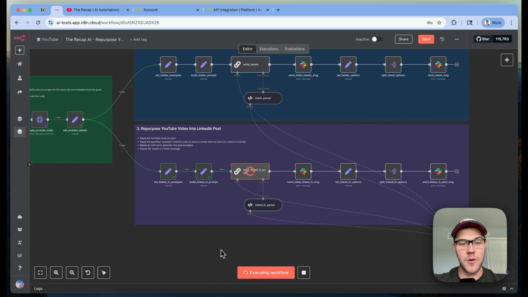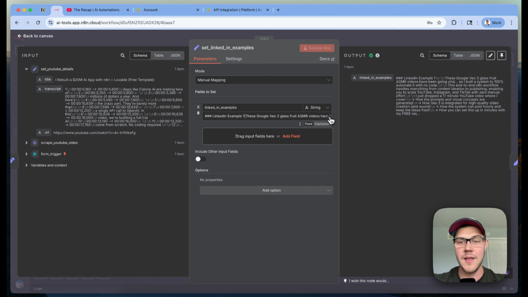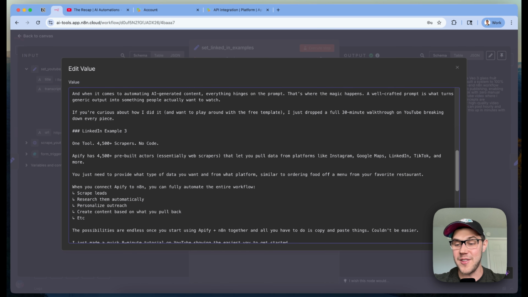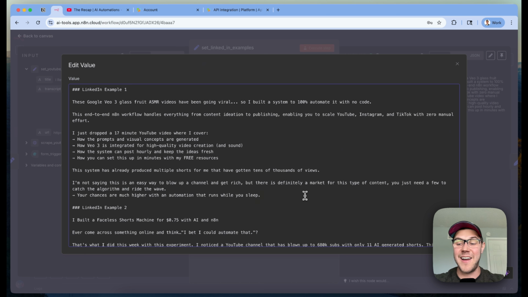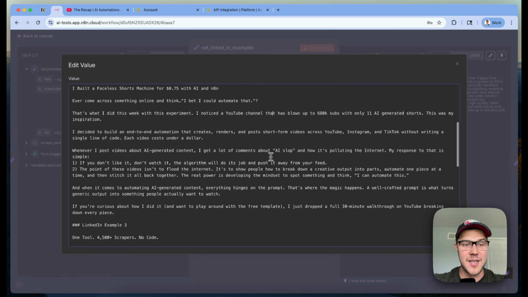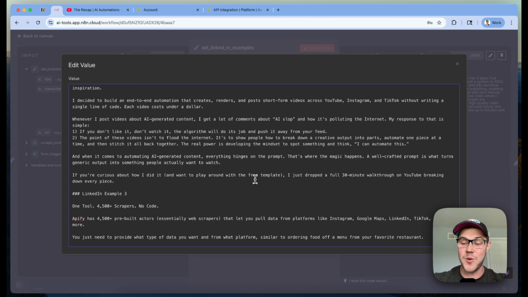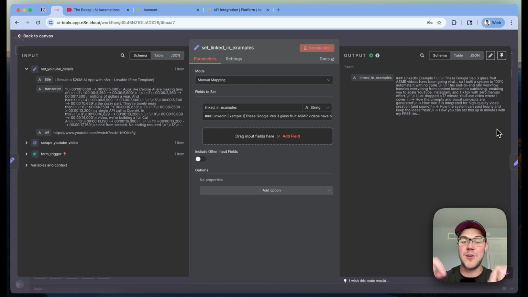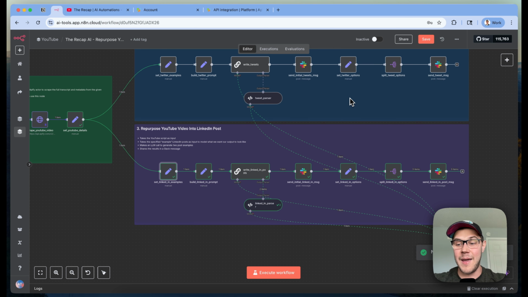So much like what we did with Twitter, the first two nodes here are going to be responsible for building out that mega prompt that we covered before. So we set our examples. If I blow this up, we have a couple of differently formatted examples that we found to be very effective on LinkedIn. So you can see the writing style here is much different. The call to action and the engagement steps at the very end of this are very different. And so this really comes down to finding accounts that are doing well on LinkedIn, building up your own curated library of those great LinkedIn posts, and then bundling those together for the LLM to have all that great context to go forward with.